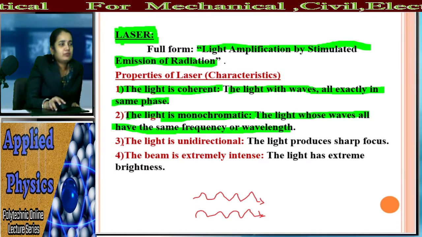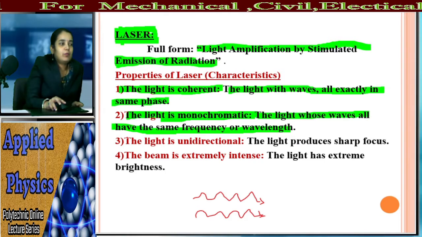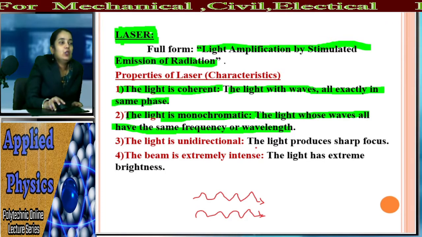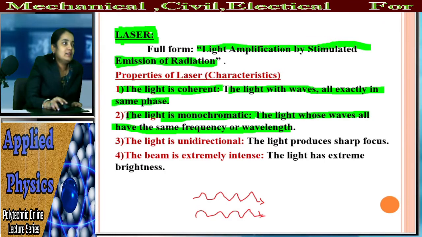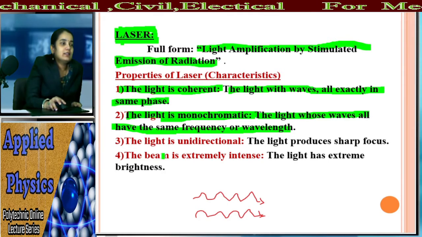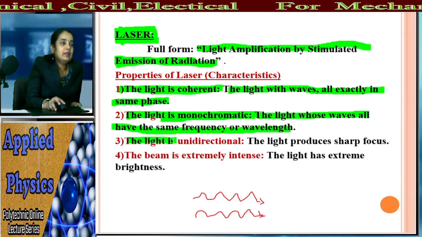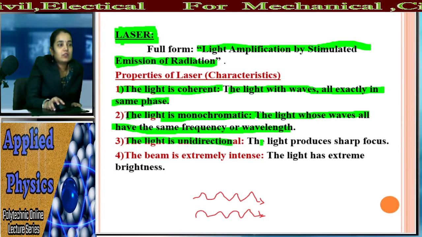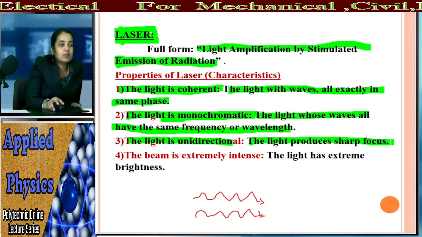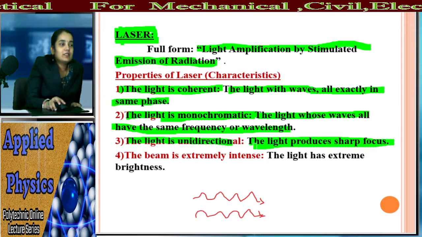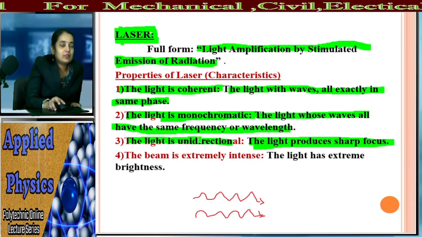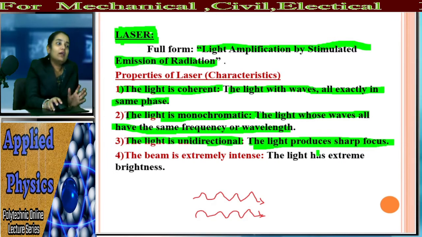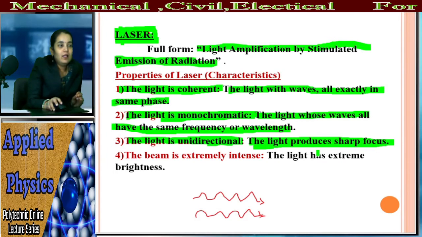After that, what is the third property? The laser light is unidirectional. So the light produces a sharp focus because of the unidirectional nature. त्याची डायरेक्शन सेम असणार आहे, म्हणून त्याला युनिडायरेक्शनल म्हणलंय, आणि त्याचा फोकस शार्प असणार आहे.